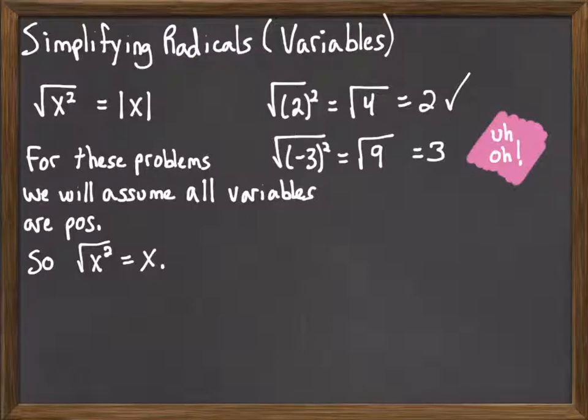Now, we do that assumption to make things easier, but realize that if x can be positive or negative, the square root of x squared really is absolute value. And that's going to become important in the next chapter, in the next unit. But for now, we're going to make the assumption that all of our variables in these kind of problems where we're simplifying radicals are positive, and that makes life a little easier on us.